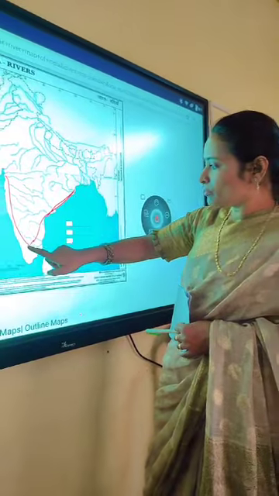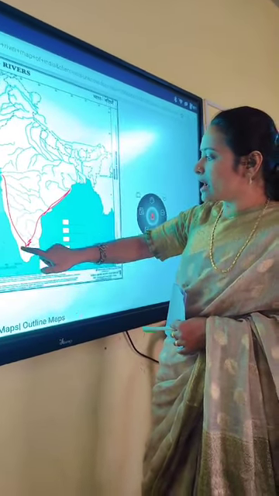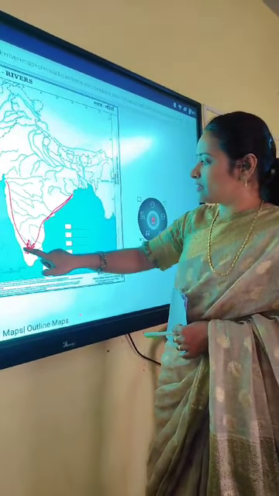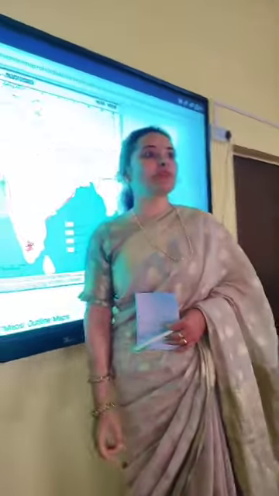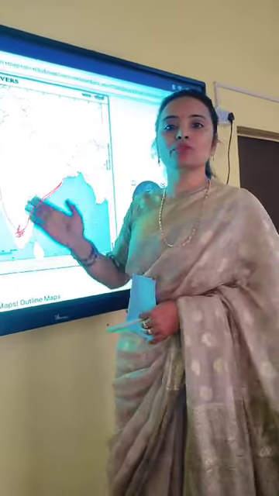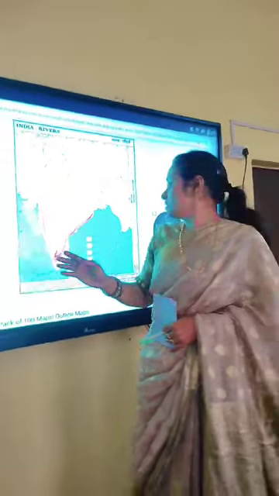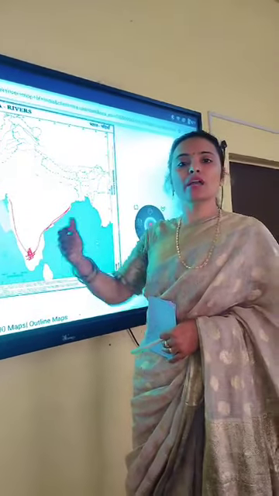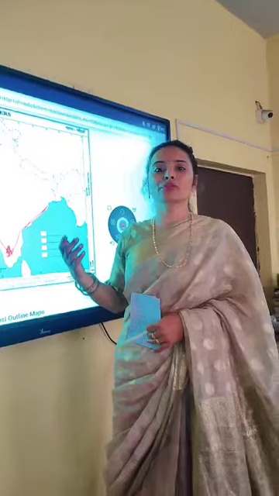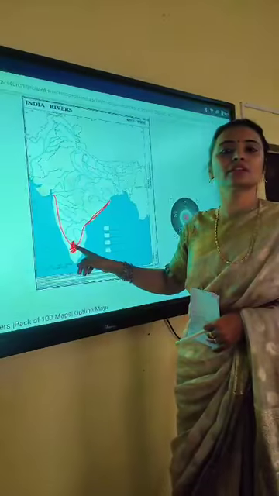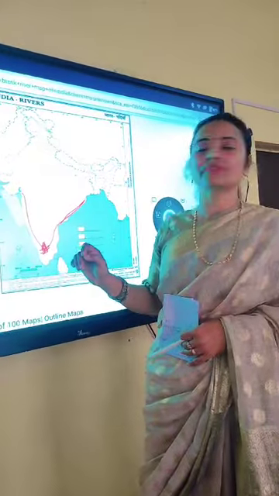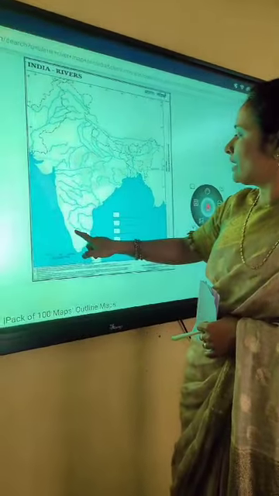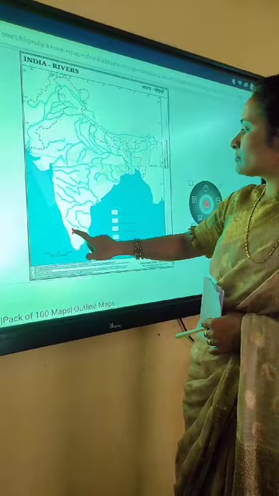And here the meeting point is Annamalai, and Nilgiri is also there. It may ask why Nilgiri is important. Nilgiri is important because on one side of the Nilgiri hills coffee cultivation is there. On the other side, that means the Tamil Nadu side, the eastern side, it is tea cultivation. That's why Nilgiri is very important. Once again you see Eastern Ghat, Western Ghat, and here Nilgiri is there.